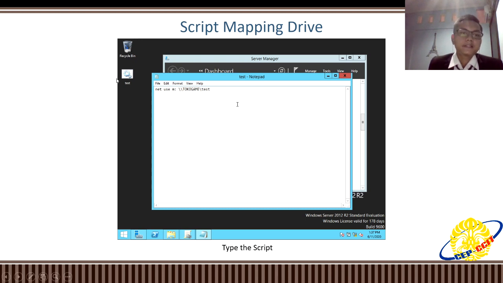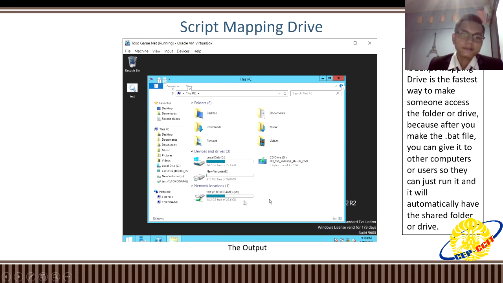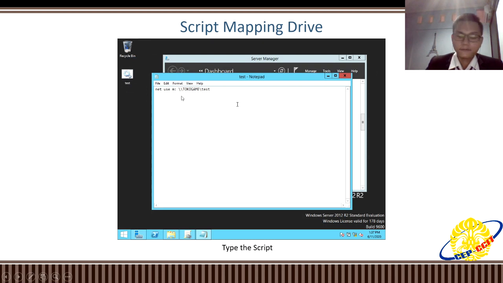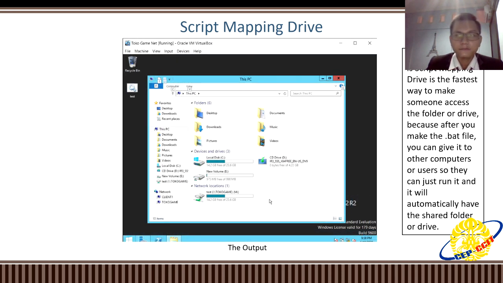And for example, this is the program, and if you double click it, this is the output, test program, just like NetUseM, just like the script. So the conclusion is script mapping drive is the fastest way to make someone access the folder or drive, because after you make the bat file, you can give it to other computers or users, so they can just run it and it will automatically have the shared folder or drive.